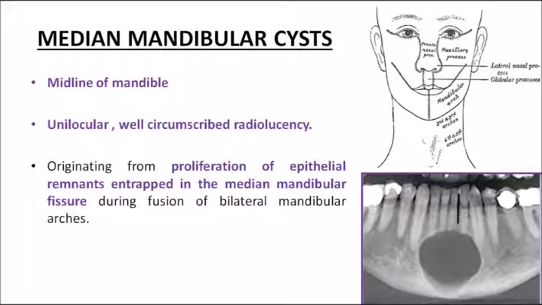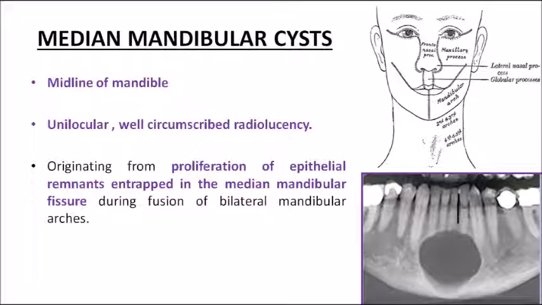So during the union of the mandible from the right and the left, during the union process, there are some epithelial remnants which are entrapped in that particular area. So this resulted in the formation of median mandibular cyst. Clear? So median mandibular cyst is exactly seen in the midline of the mandible.